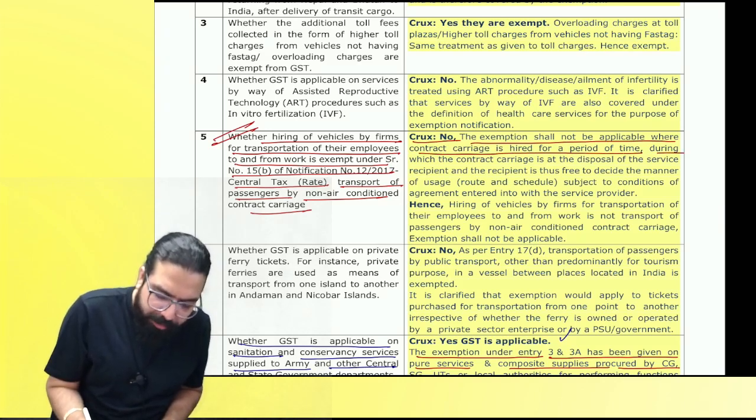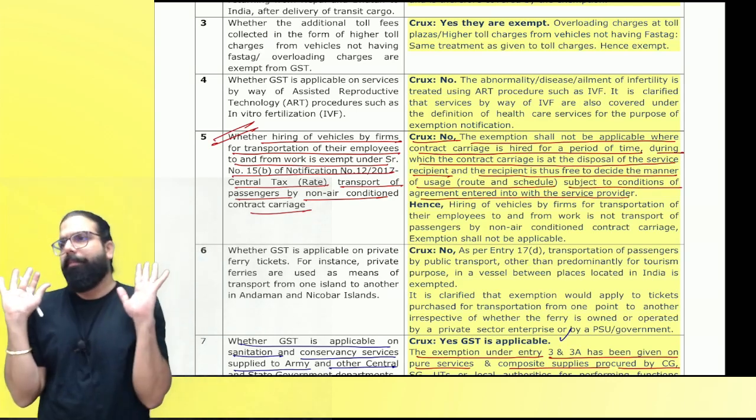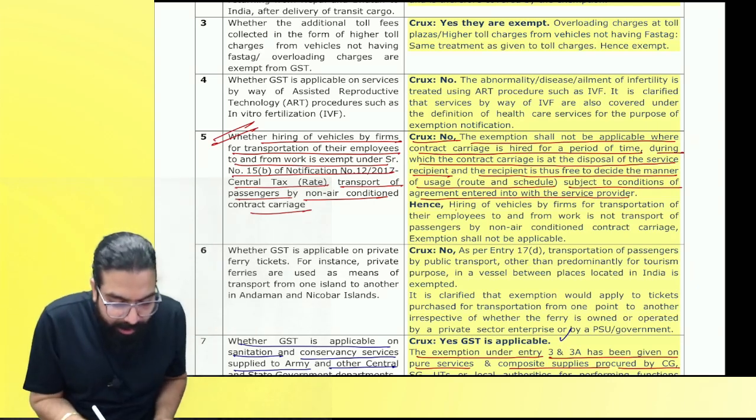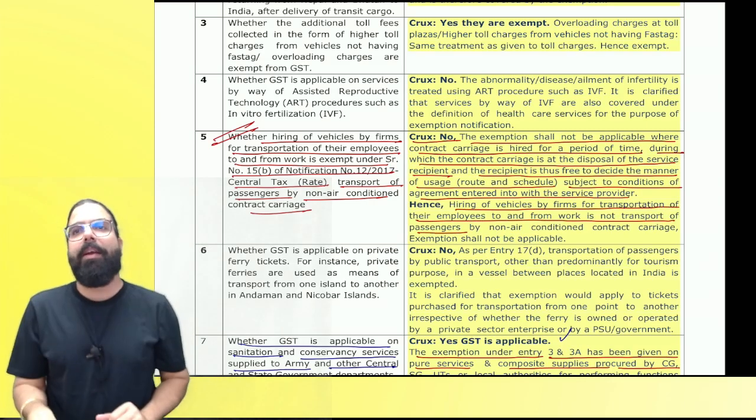The exemption shall not be applicable where contract carriage is hired for a period of time during which the contract carriage is at the disposal of the service recipient, and the recipient is thus free to decide the manner of usage, route and schedule, subject to the agreement with the service provider. Are we clear, everyone? It says hiring a vehicle by a firm for transportation of their employees is not transportation of passengers. It is not passenger.